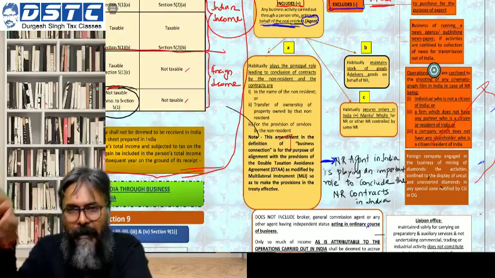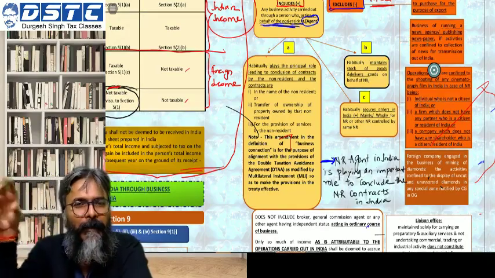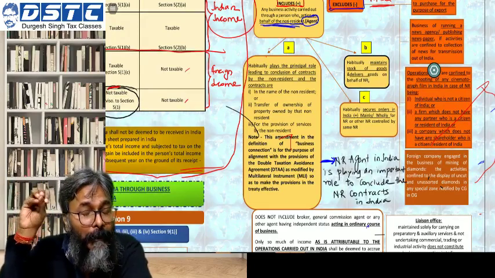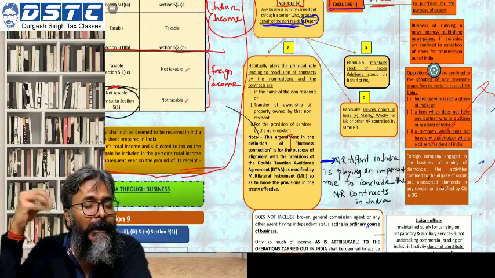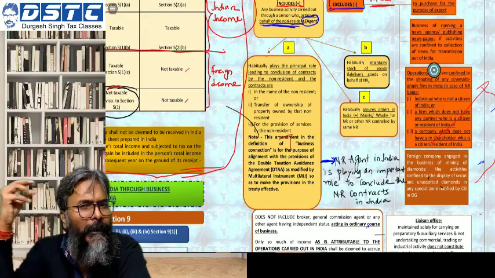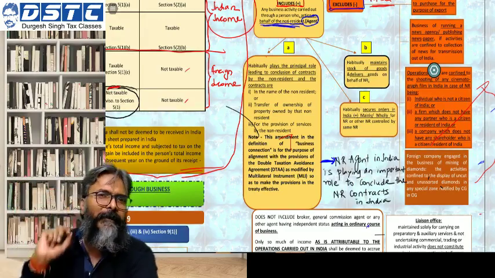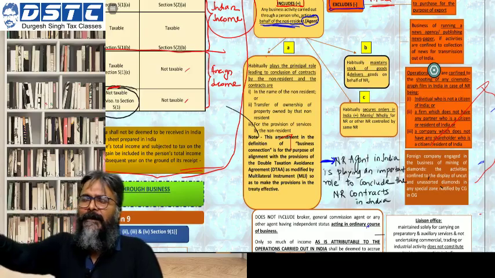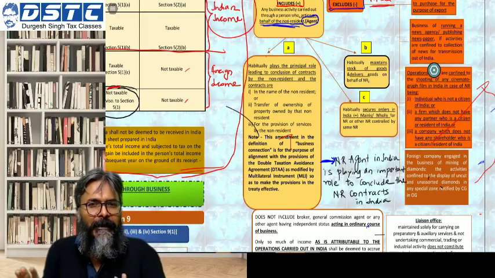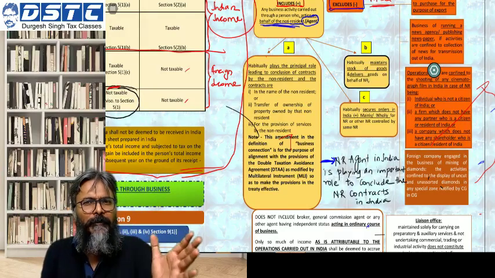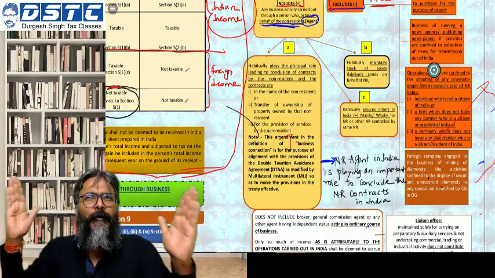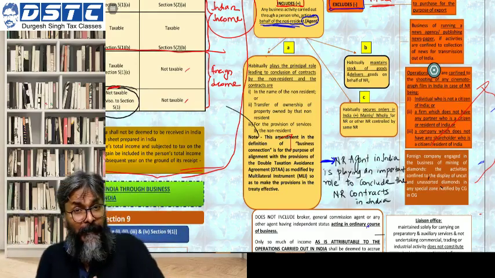So you are being appointed for the purpose of playing an important role in concluding the business contract for the non-resident. How do we conclude this contract? The agent will negotiate the terms and conditions with the buyers in India, and thereby the business contract of the non-resident will be concluded.